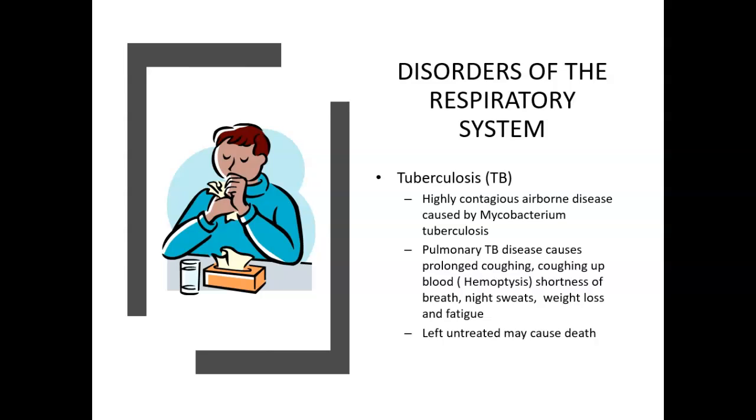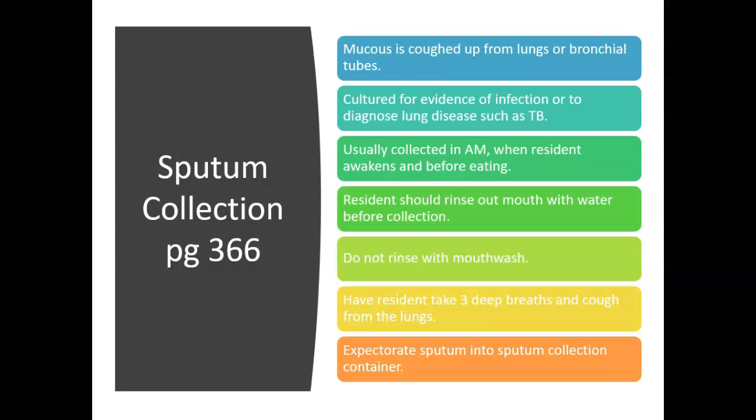Tuberculosis, or TB, is a highly contagious airborne disease caused by Mycobacterium tuberculosis. Pulmonary disease causes prolonged coughing up blood, which the medical term for that is hemoptysis, shortness of breath, night sweats, weight loss, and fatigue. If TB is left untreated, it can lead to death. And that is why you guys all have to get your TB test.